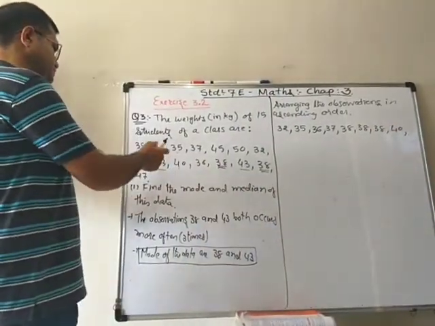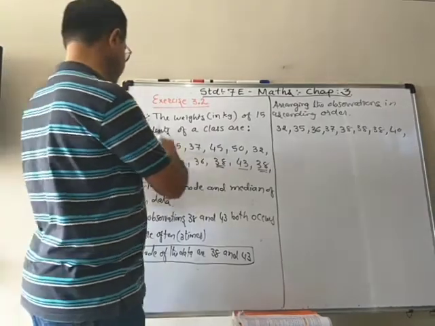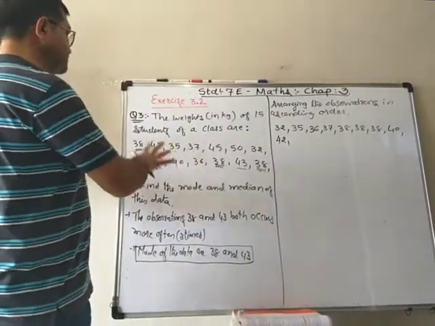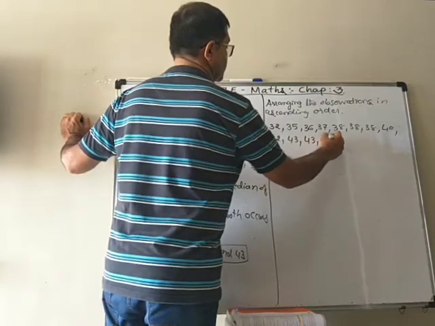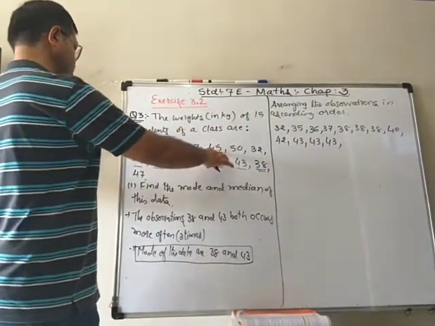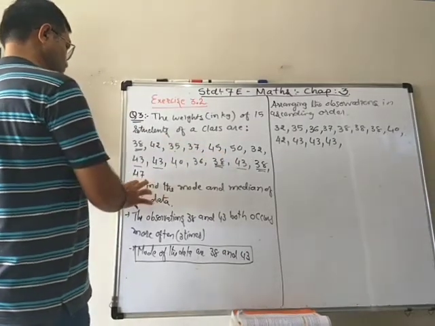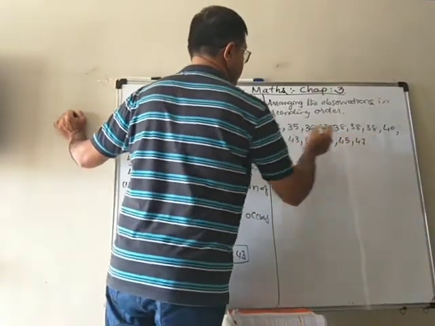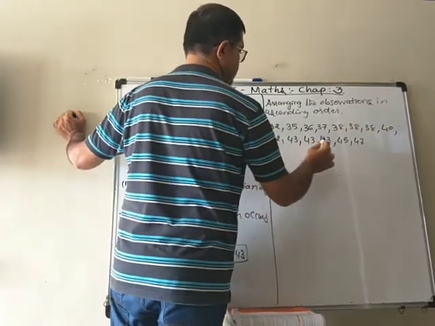After 40, 42. Then 43, three times, then 45 and 47. Make sure all 15 are there. 1, 2, 3, 4, 5, 6, 7, 8, 9, 10, 11, 12, 13, 14.